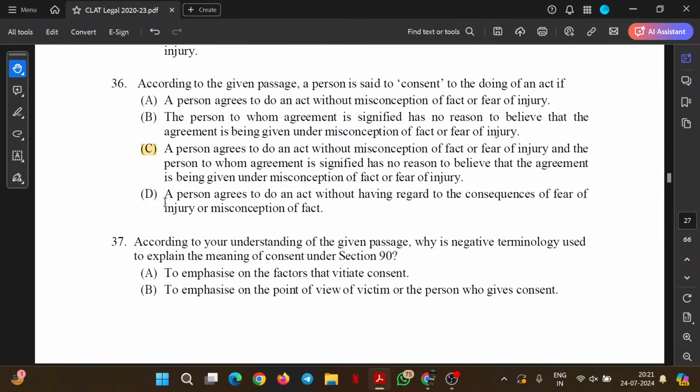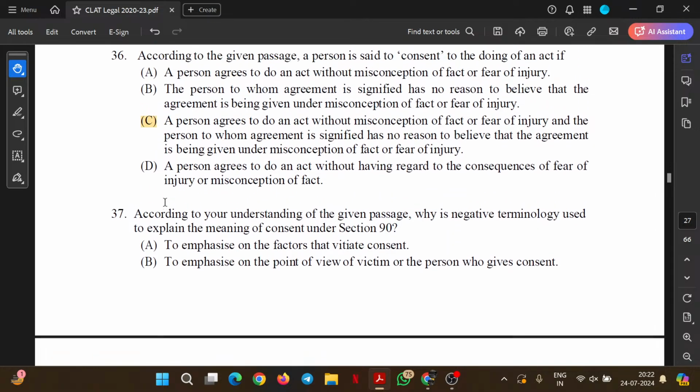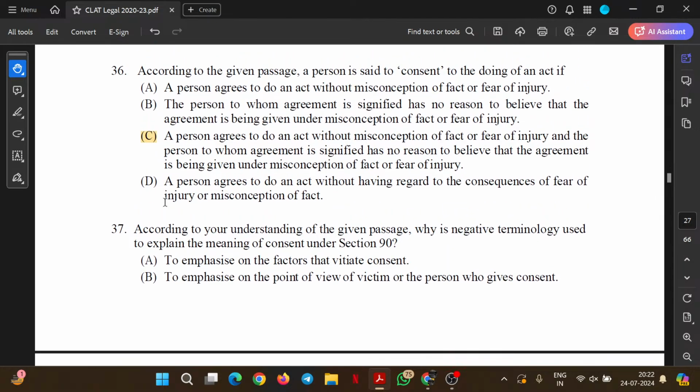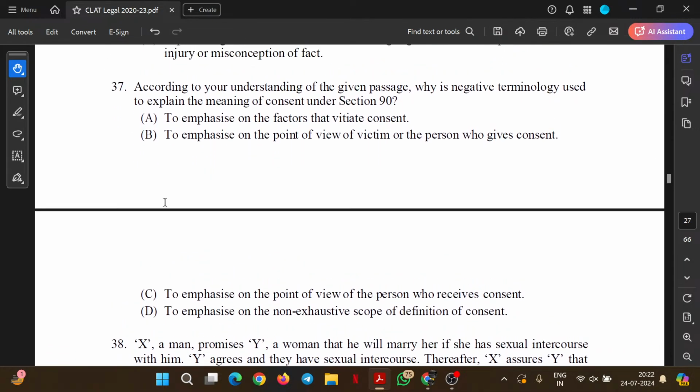This satisfies both the scenarios. So we will choose option C and move ahead.